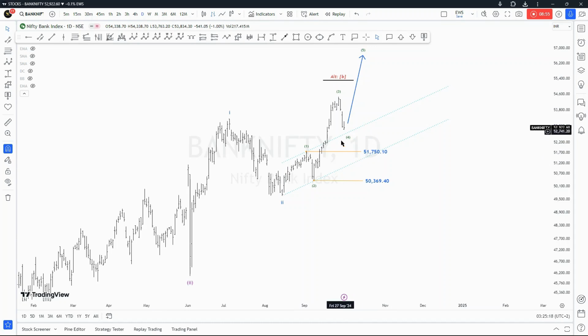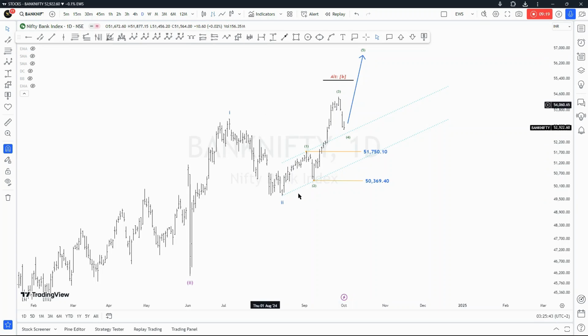So I want to see the market trading above this price right here. But if we happen to trade below it, and let's say close here and then go above, that will mean it's ABC of probably a leading diagonal, which is going to be big. I mean, really, really big.